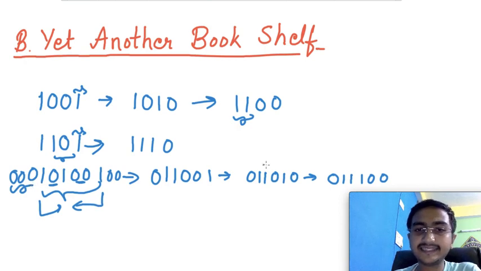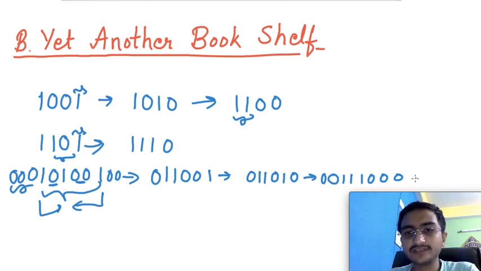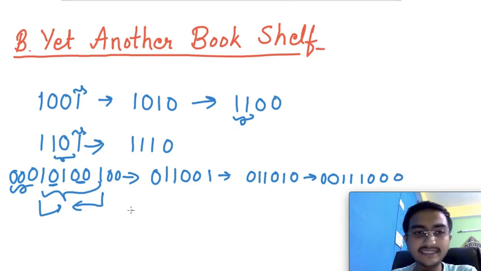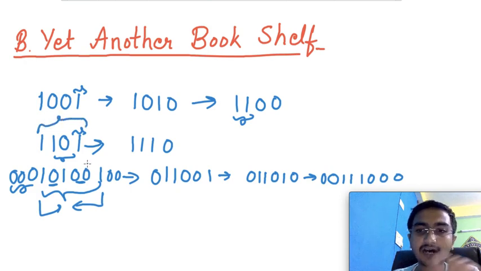Let's say the books are together anywhere. There may be n number of zeros before or after, it does not matter. So you just have to consider the segment which has ones, and basically you have to just consider this segment. How many zeros are there in between the ones, okay? Not the trailing zeros or the zeros at the starting, okay?